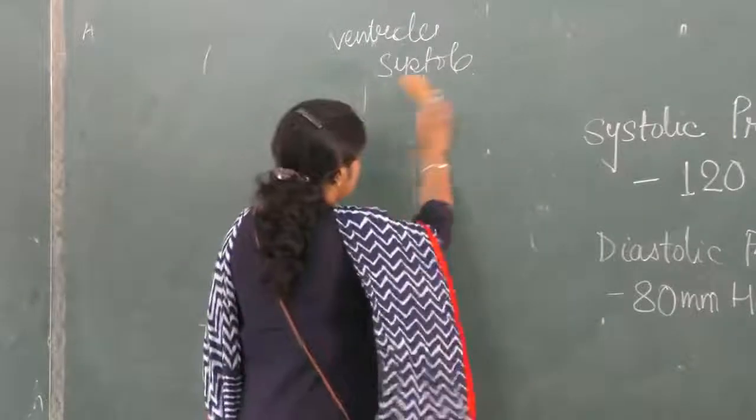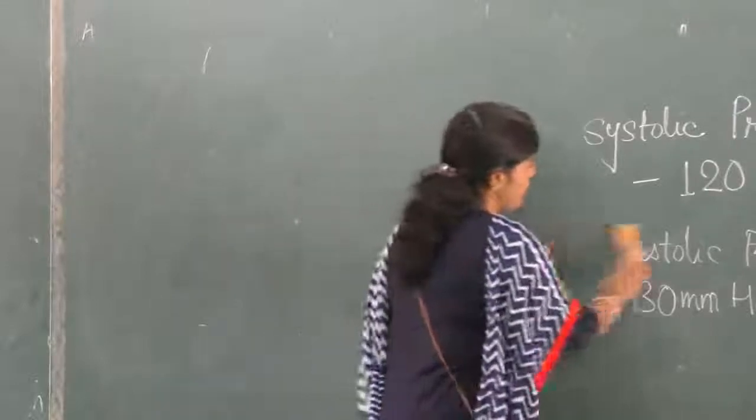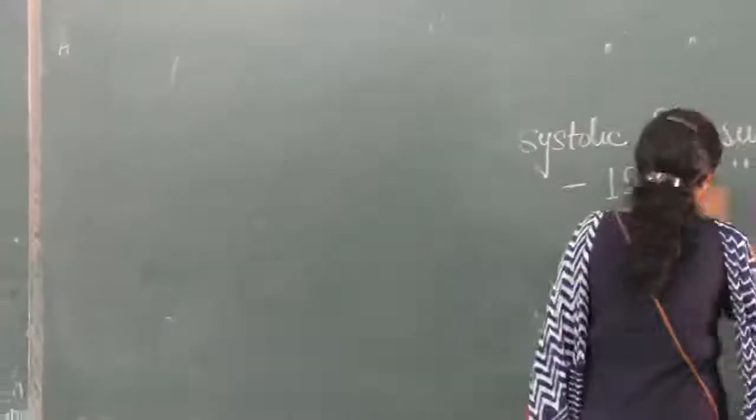So we are left with only lymph. We will do the lymphatic system in the next class. I hope we have finished with blood and blood vessels, heart, and blood vessels. Only the lymphatic system remains, so we'll do that in the next class. Thank you, children.